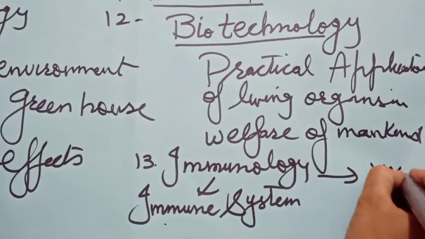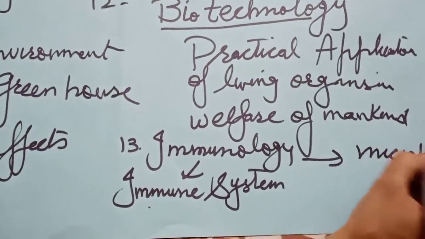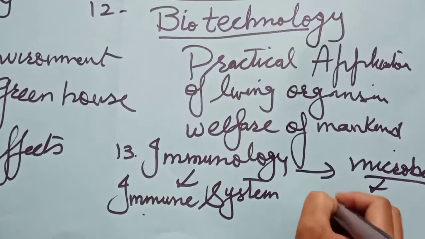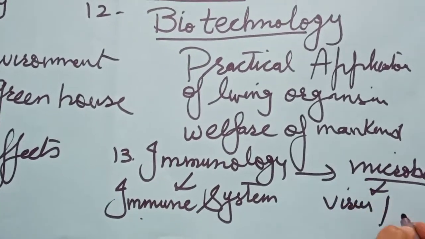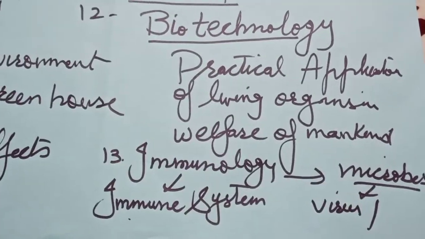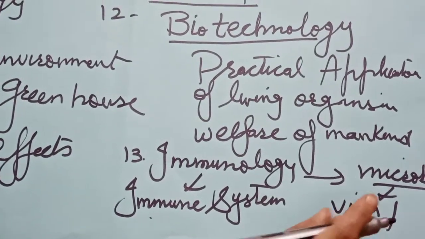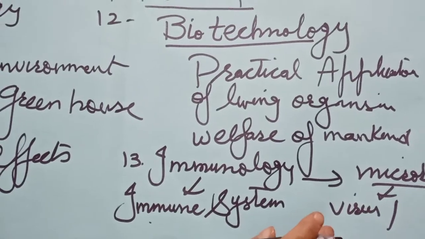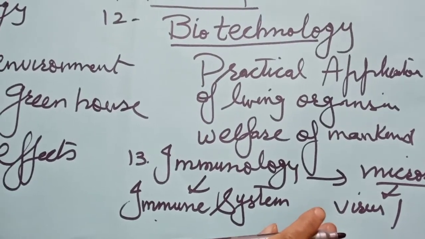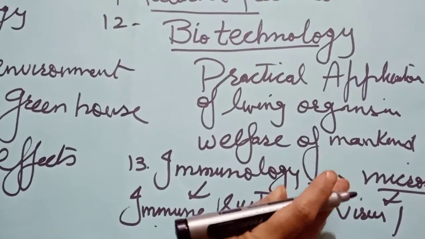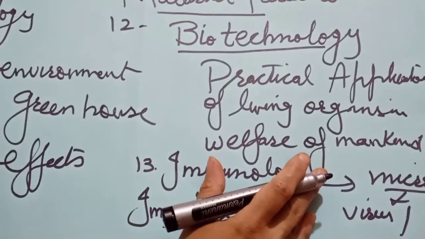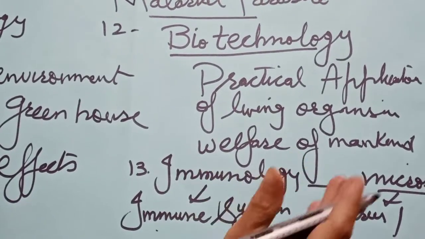What are microbes? Microbes mean virus, bacteria, those which create disease. Actually, immunology is the study of the immune system, the defense system which defends the body against invading microbes.